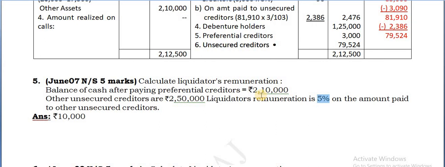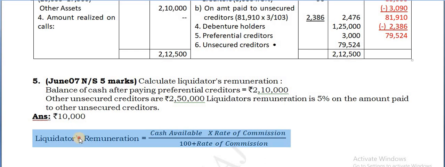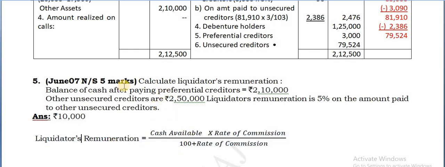Cash available is very less than the claim. Okay. So first you write the formula there. Liquidator's remuneration is equal to... In that case, you may get a 2-mark question. In one year they have asked for 5 marks, but it may not be that it will be asked for 5 marks. You may get it for 2 marks. In that case, how to calculate? For this 1 mark will be given. So liquidator's remuneration is equal to cash available into rate of commission by 100 plus rate of commission.